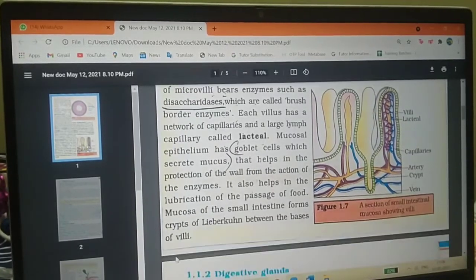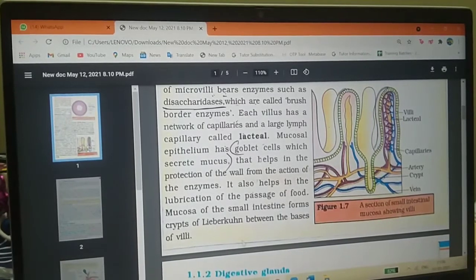Next, the mucosa of the small intestine forms crypts of Lieberkühn between the bases of the villi.